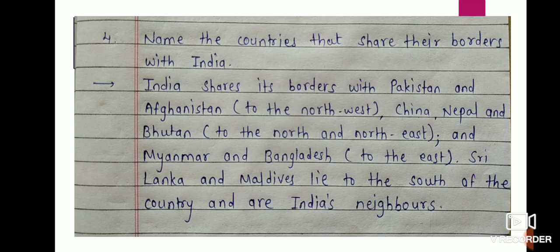China, Nepal and Bhutan. In bracket write down to the north and northeast.